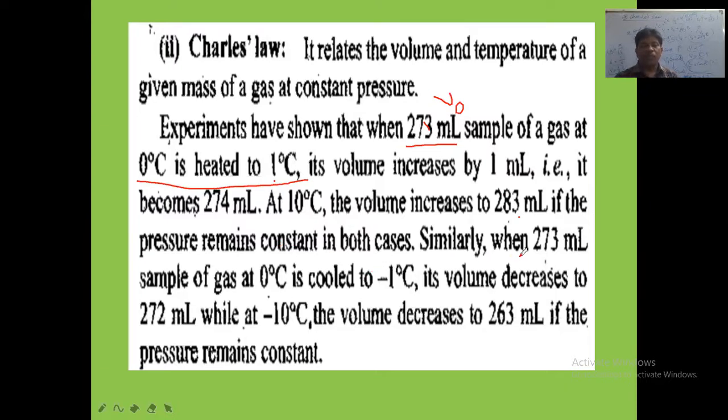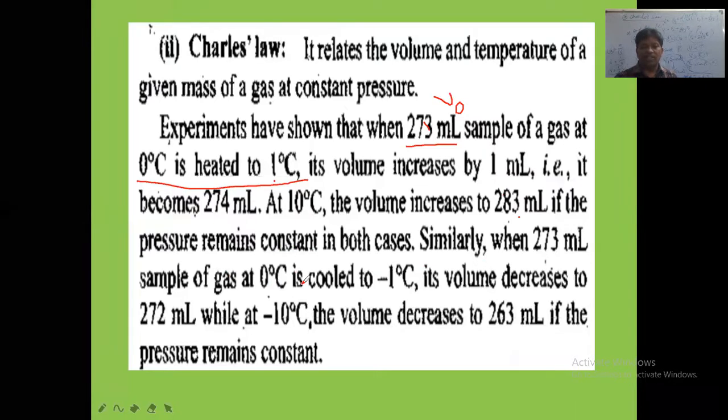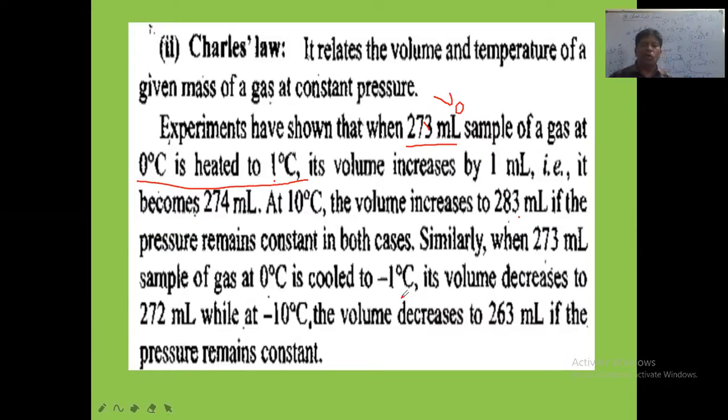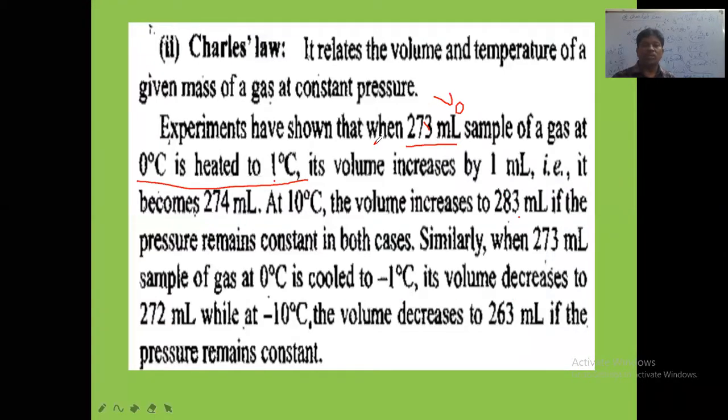That point, keep in mind. Similarly, when a 273 ml sample at 0 degrees Celsius is cooled to minus 1 degree Celsius, we have lowered the temperature. The fall in temperature is 1 degree Celsius. Then its volume decreases to 272 ml. From 273, observed here is 272. How much is the decrease in the volume now?